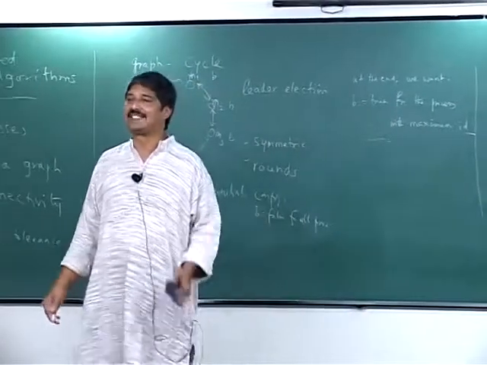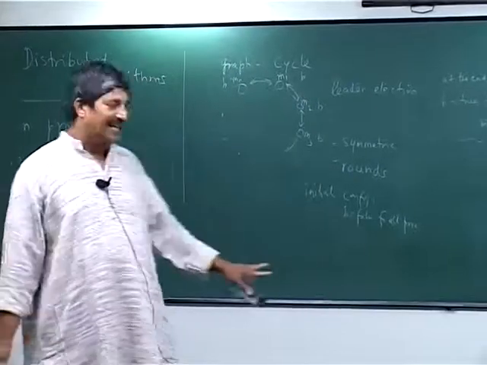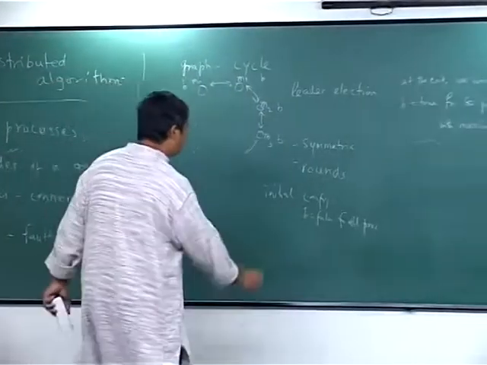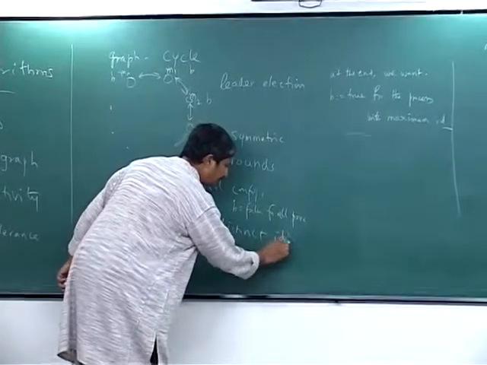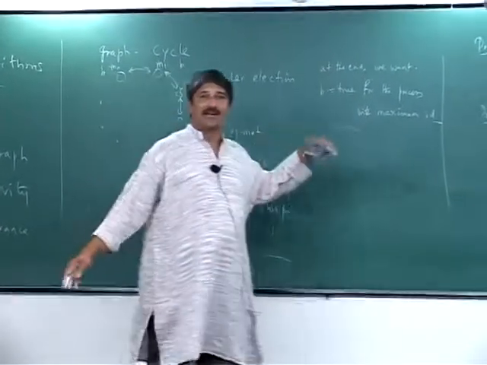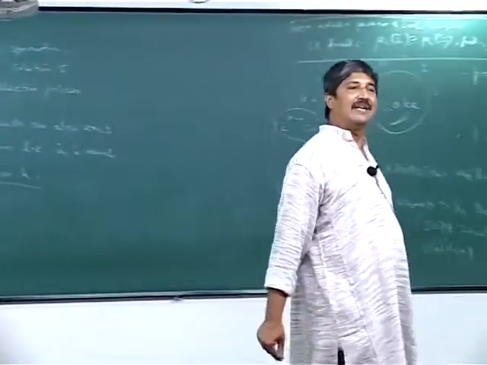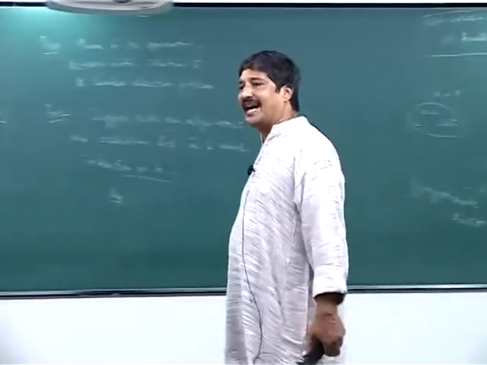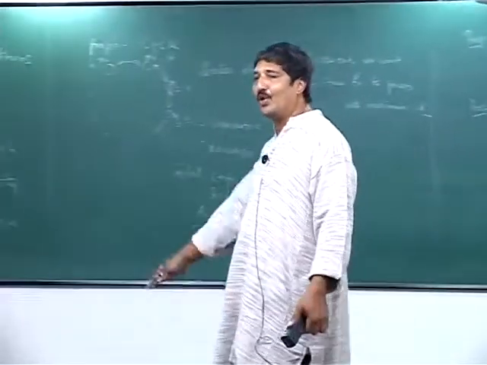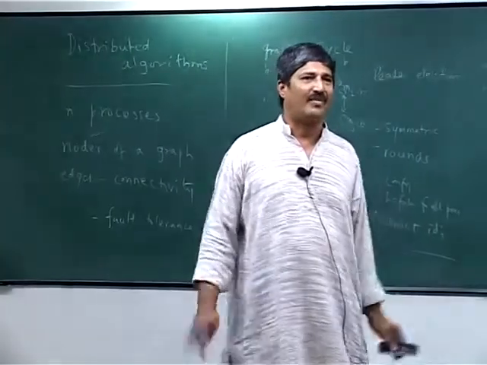So every process has an ID, a number, and you have distinct IDs. Initial configuration is given to you with distinct IDs, and they send messages to each other, and at the end the leader should be the process with the maximum ID. In fact we can take it to the standard requirement that every process should know the identity of the leader, but do not worry about it if that bothers you.